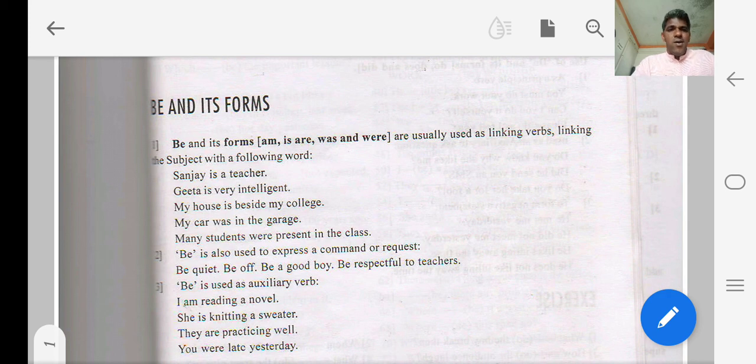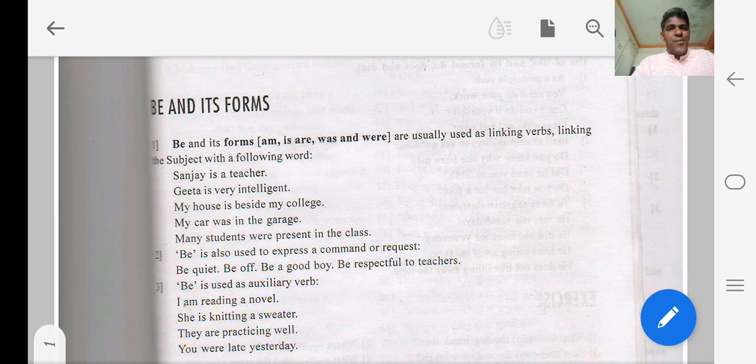So in the first sentence, Sanjay is a teacher. Sanjay is the subject, but Sanjay is third person singular subject because Sanjay is somebody about whom we are speaking. So Sanjay is the third person singular subject, and so it is followed by the verb is. Similarly, Geeta is also third person singular, that is why it is followed by is. My house is also third person singular, it is followed by is. My car is also third person singular and it is followed by was because the sentence is in past tense.